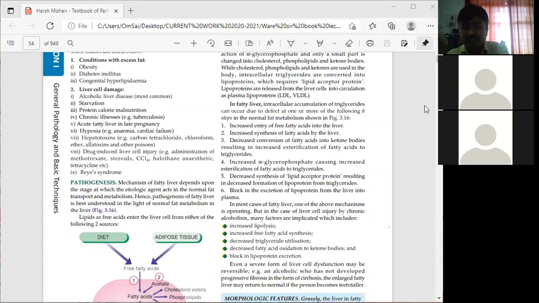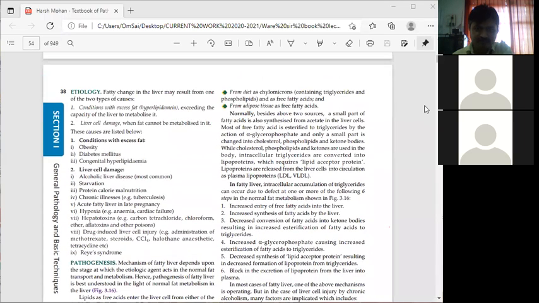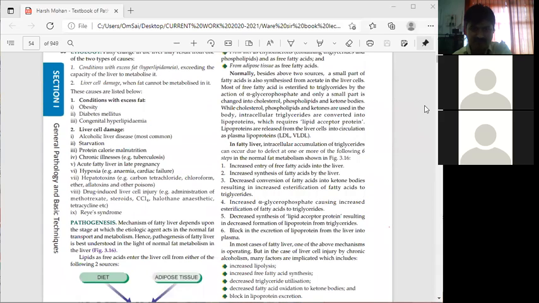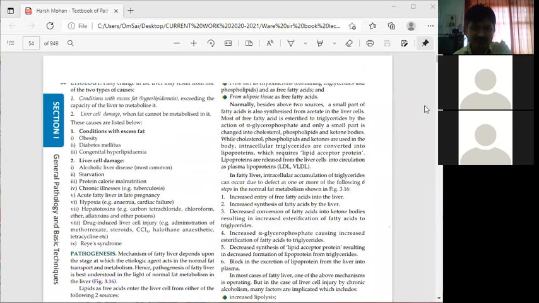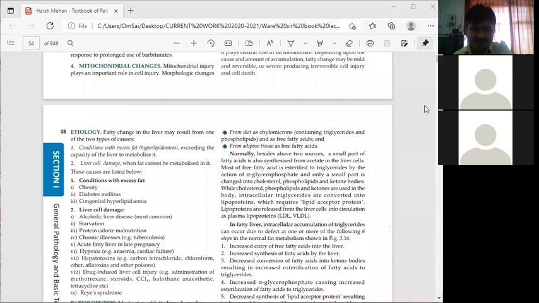From acetate, if the synthesis of free fatty acid inside the liver is more, then in that condition also this can happen.